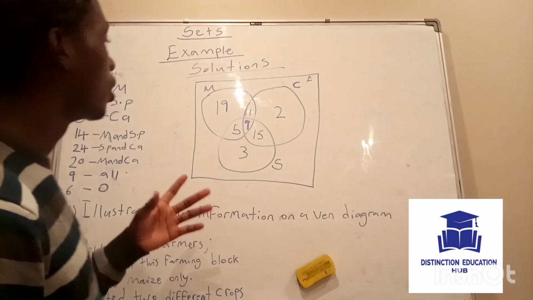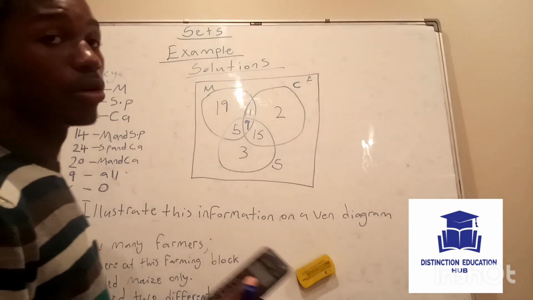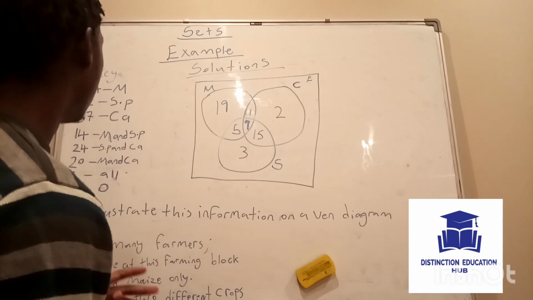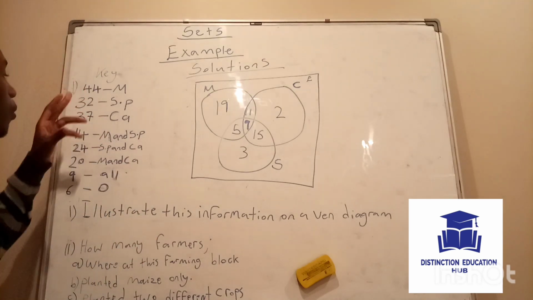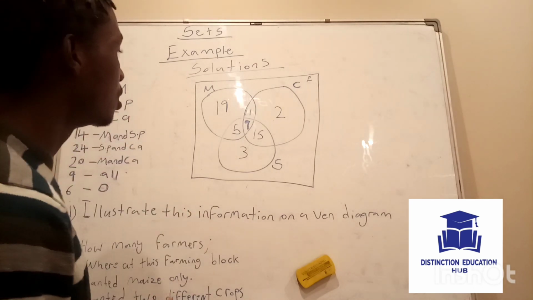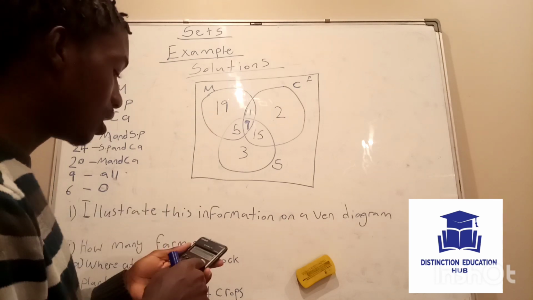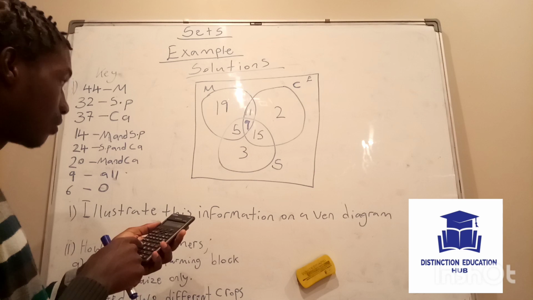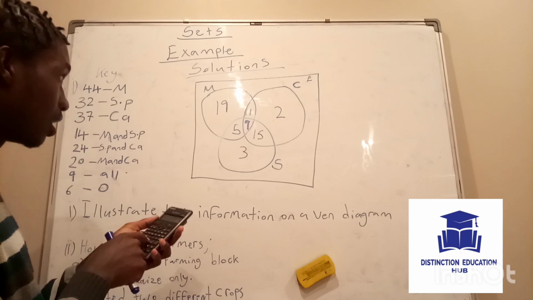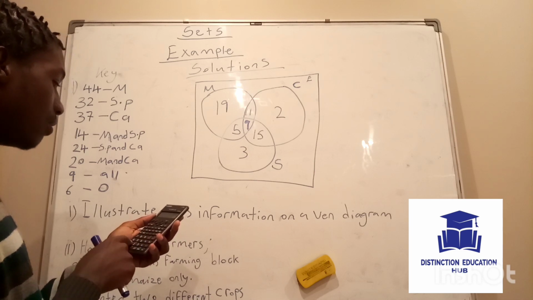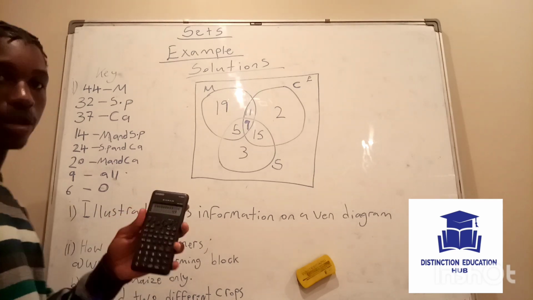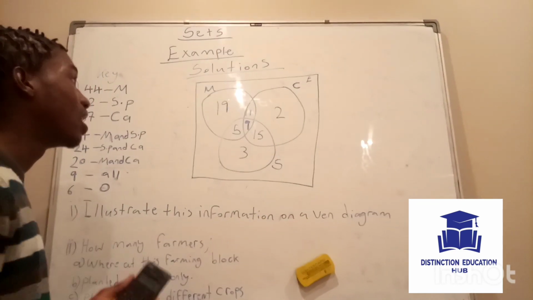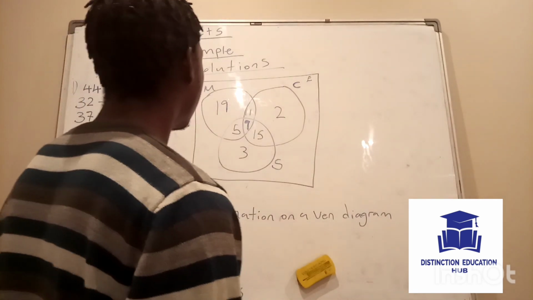Okay, so in order for you to confirm whether your answer is correct or not, you look at your key. Your key is telling you 44 farmers planted maize. So you say 19 plus 5 plus 9 plus 11. What will you have? You get 44, which means your answer is correct.